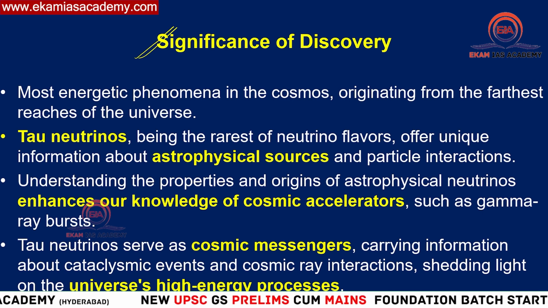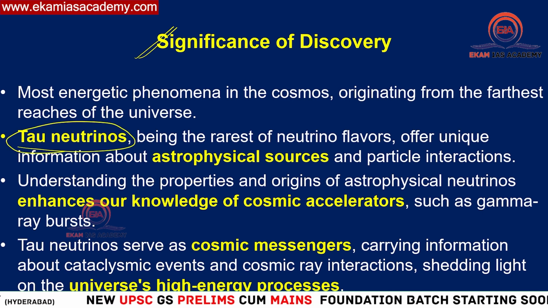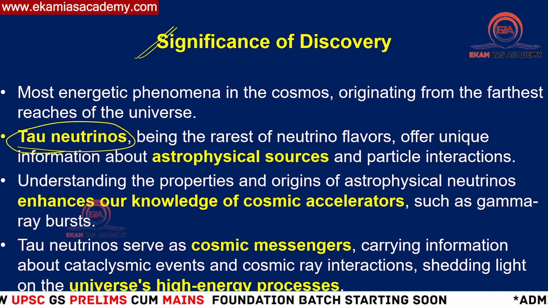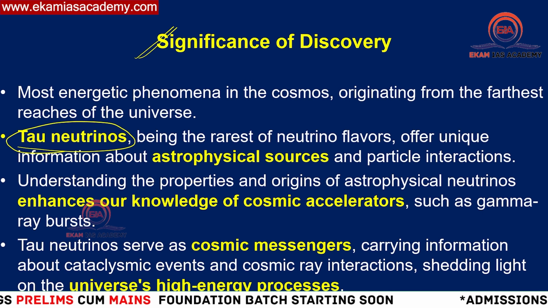Now the first thing you need to know is that there are again different types of neutrinos: electron neutrinos, tau neutrinos, and muon neutrinos.